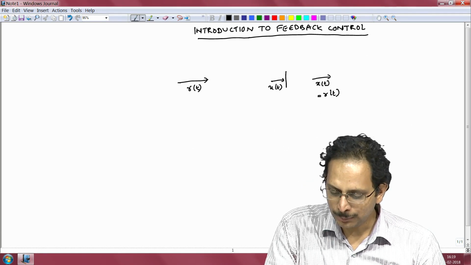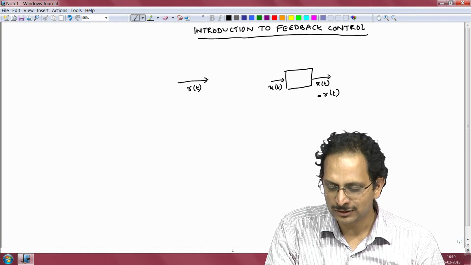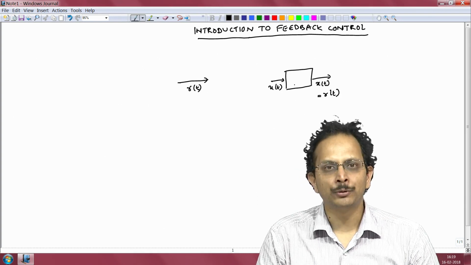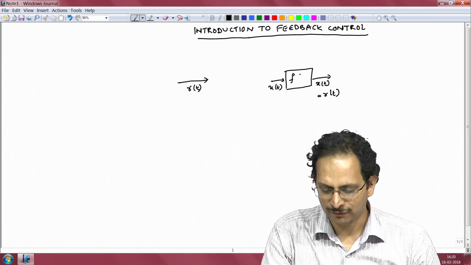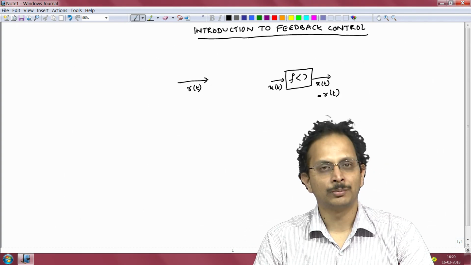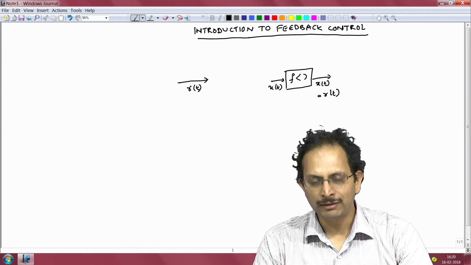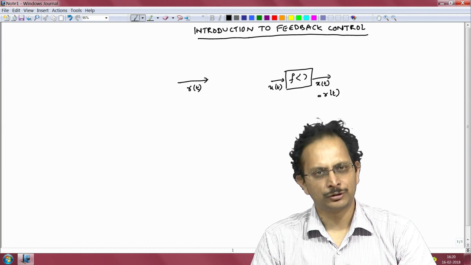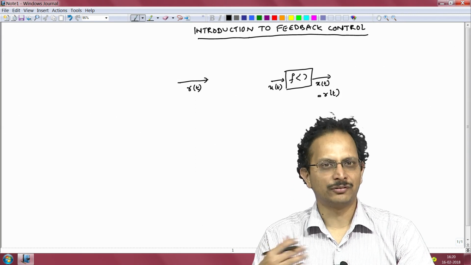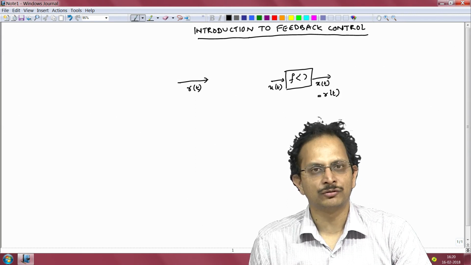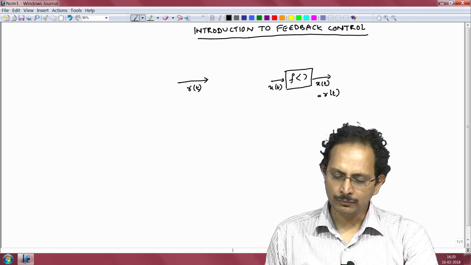The relationship between u and x is characterized by a certain input output mapping, which we shall represent by this function f. This function f could possibly include derivatives of the output with respect to time, so differential operators and double differential operators and others can also be part of the structure of f.